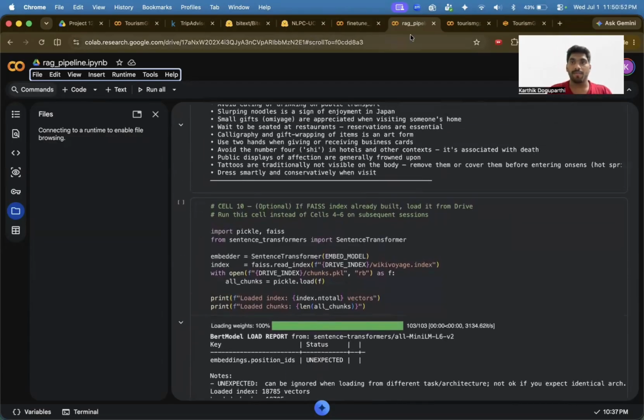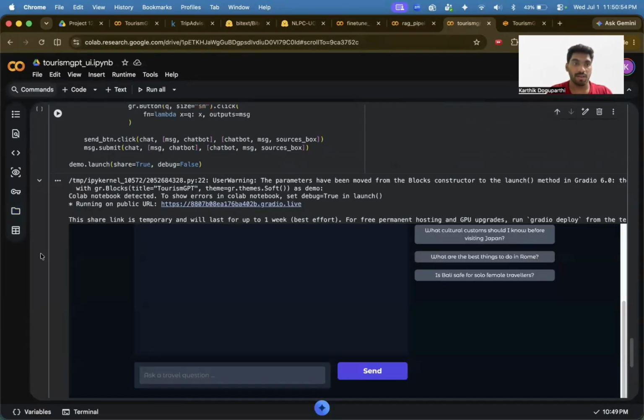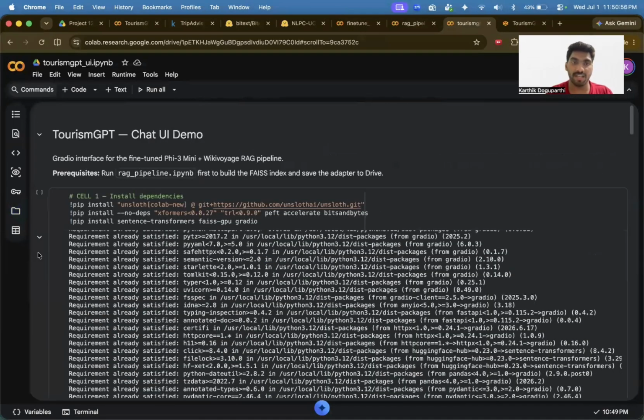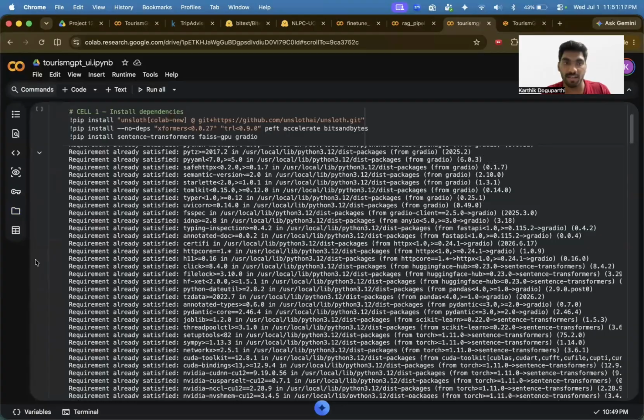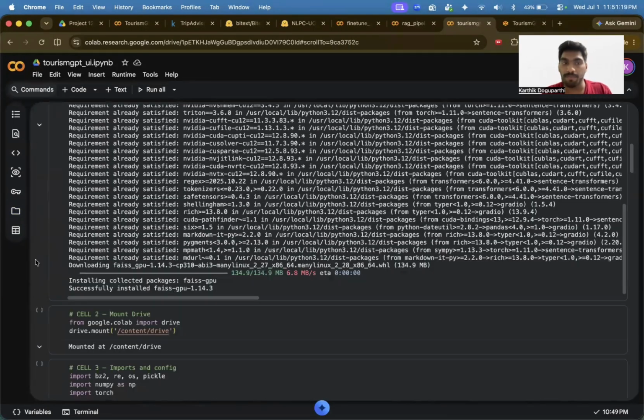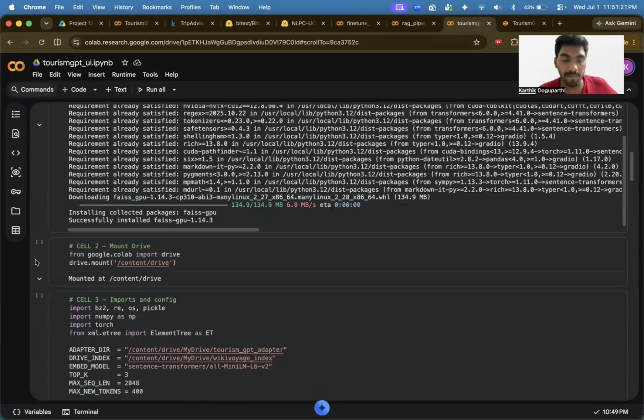Okay, and next comes my UI. This is basically where our FAISS model is being loaded from our RAG pipeline into our GPT, so that our front end is loaded. For the front end, I've been using Gradio because Gradio is best for showcasing and displaying our models.